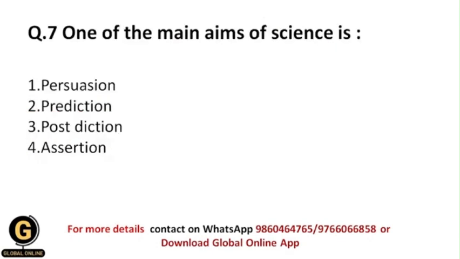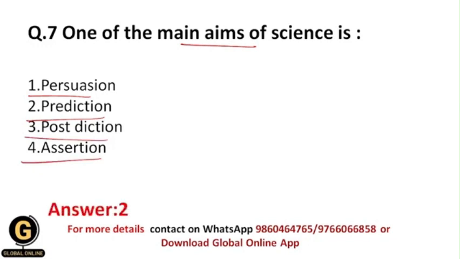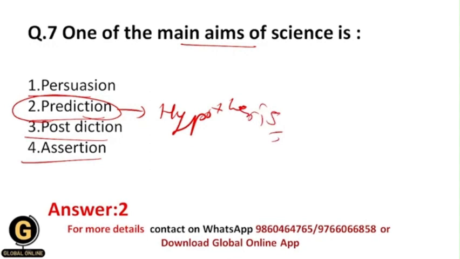Okay, one of the main aims of science is, so what is one of the main aims of science? Whether it is persuasion, prediction, post-prediction, or assertion. Obviously the main aim of science is prediction. So prediction is nothing but the hypothesis, right? If we don't have a hypothesis or prediction, then obviously we can't follow up such predictions through our statistical methods. And that's why one of the aims of science is making a hypothesis or prediction.